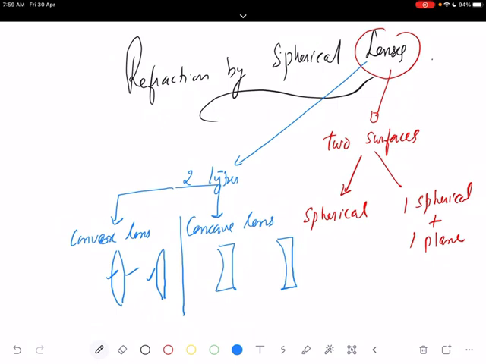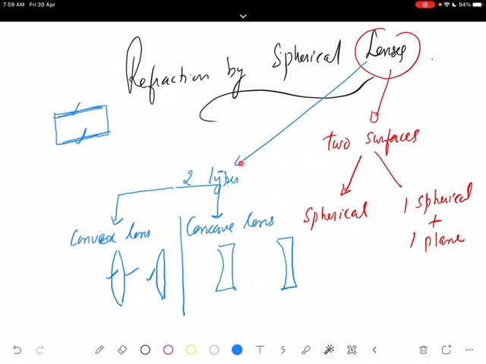We have seen a glass slab. A glass slab is like this. These two refracting surfaces are exactly plane and parallel. A lens means bound by two surfaces, and both surfaces can be spherical, or one can be spherical and the other can be plane.